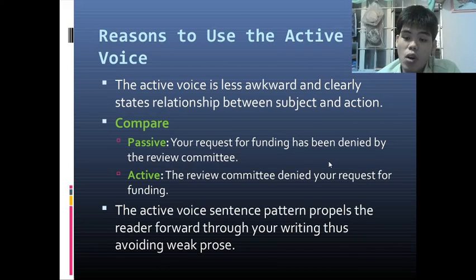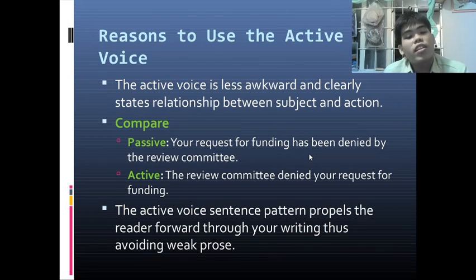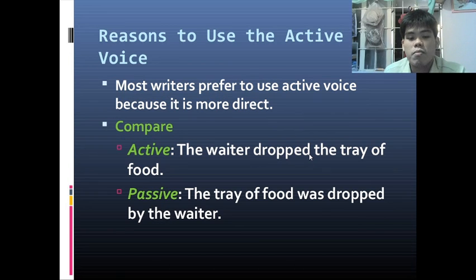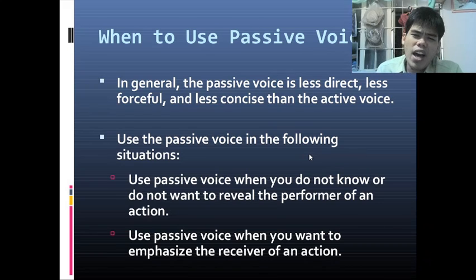The active voice is less awkward and clearly states the relationship between the subject and the action. So the active voice sentence pattern propels the reader forward through your writing, thus avoiding weak prose. So here we go, another point of why use active voice. Because it is less awkward and it shows more clearly the relationship of the subject and the action. Again, in the waiter example, what's the relationship of the waiter and the action? So the waiter dropped a tray of food. So done. Very straight.